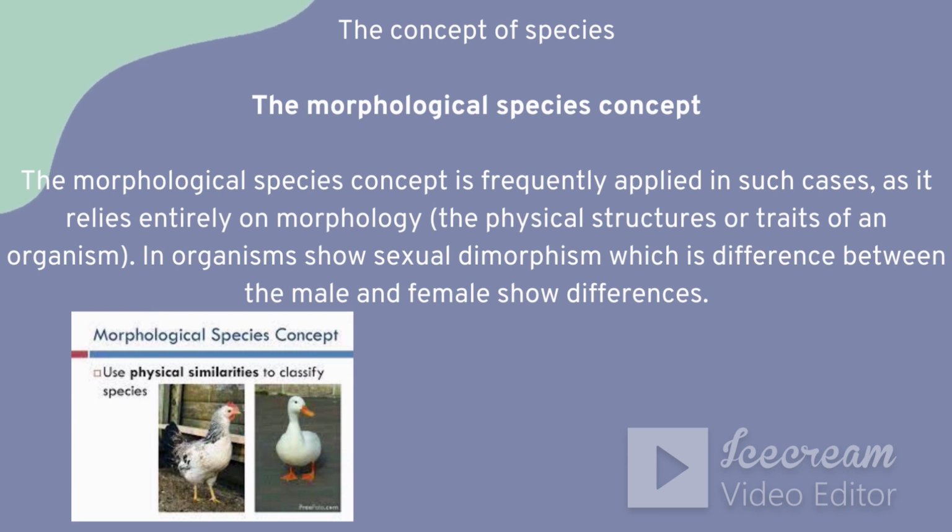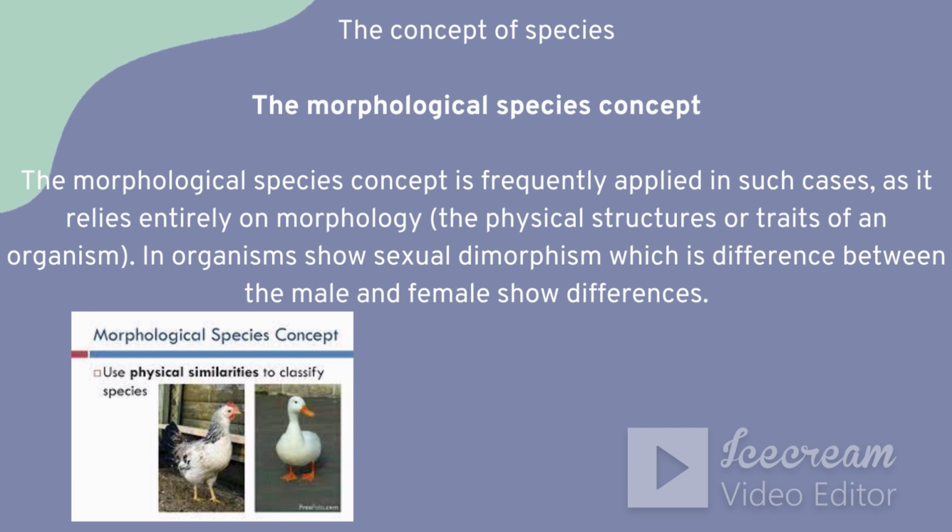The concept of species. We can categorize organisms under different species using this concept. First one is that we consider the physical structures, the physical features of the organism, to categorize them under separate species.